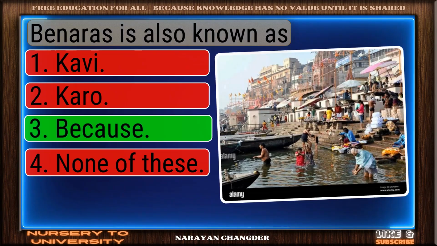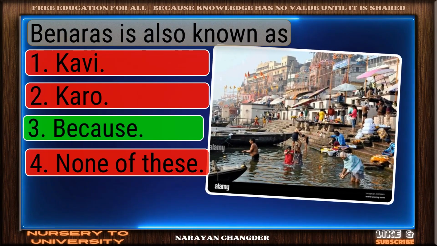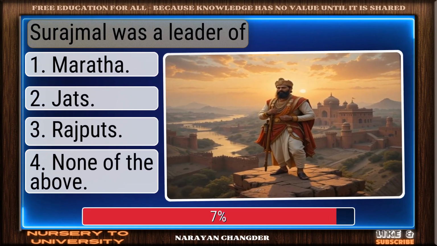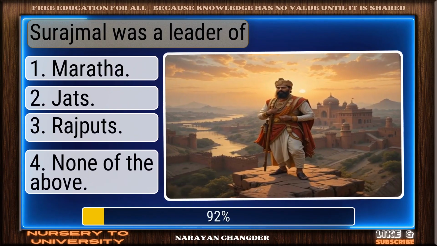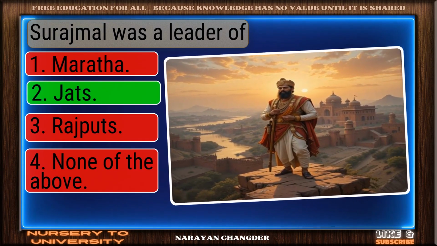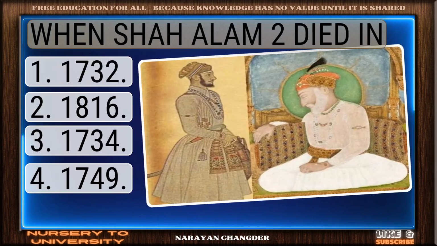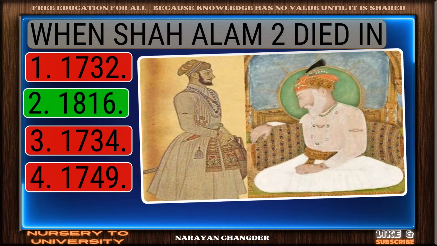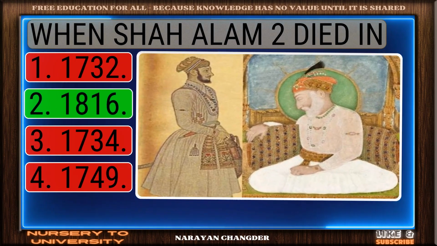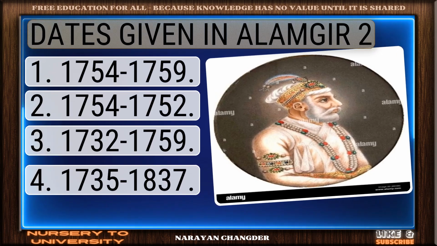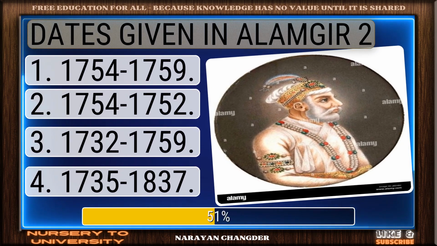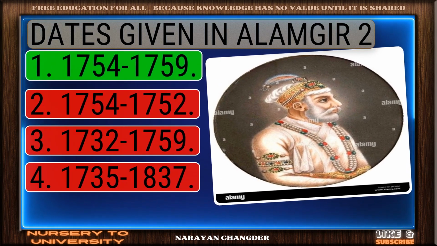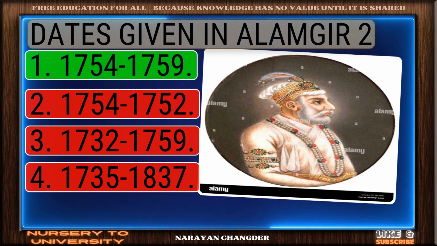Strong choice, because it is the right answer. Suraj Mal was a leader of. Nicely done. Jats is a solid answer. When did Shah Alam II die? Perfect. 1816 is the correct choice. Dates given for Alamgir II. 1754, 1759 is the right choice.